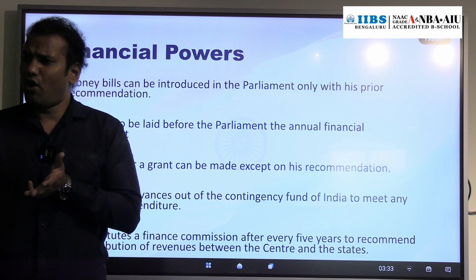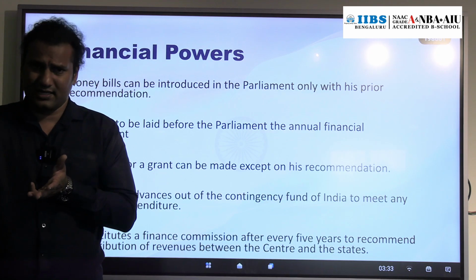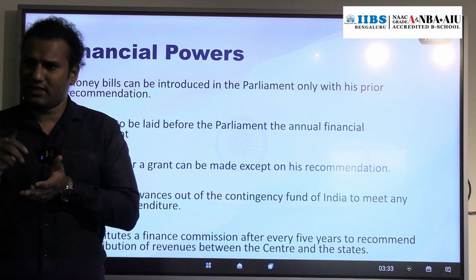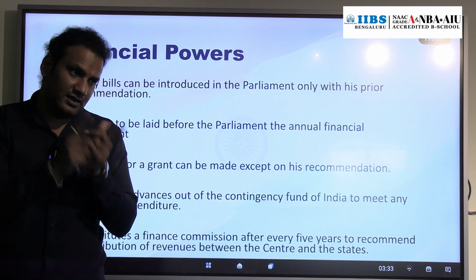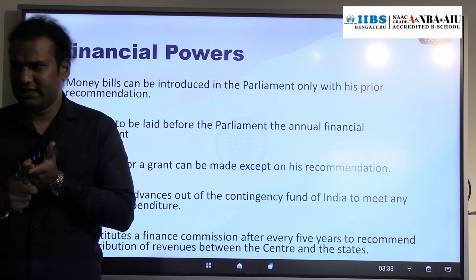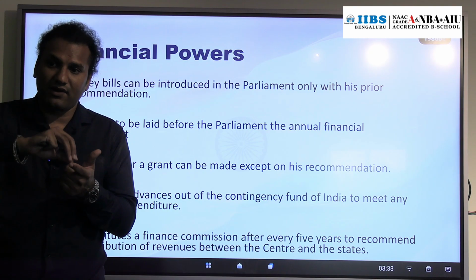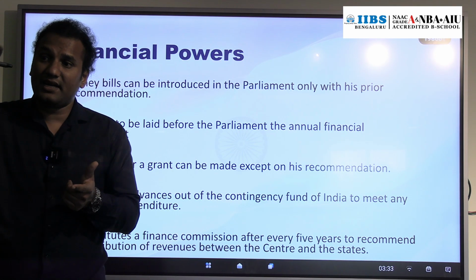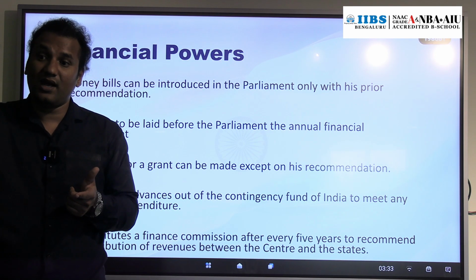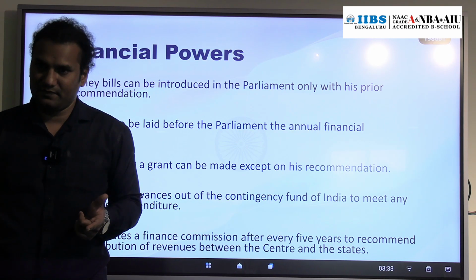All the taxes which are received by the central government will be credited to the Consolidated Fund of India. Then every year, at the time of the budget only, 500 crore rupees will be transferred from the Consolidated Fund of India to the Contingency Fund of India.